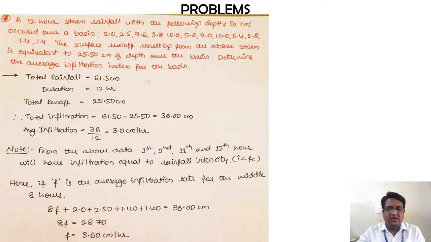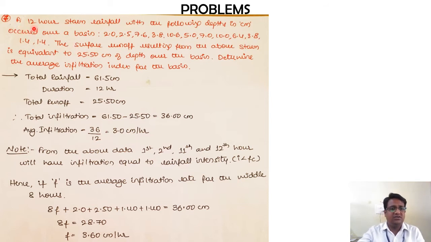This is one more type of problem with respect to infiltration. It is not specifically with respect to the infiltration indices, but with respect to the infiltration rate. Let us read the question, try to understand it, and then we'll go for the solution.